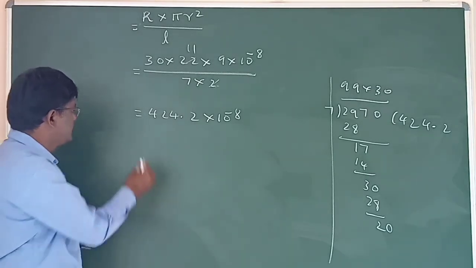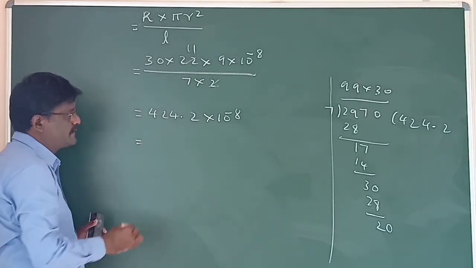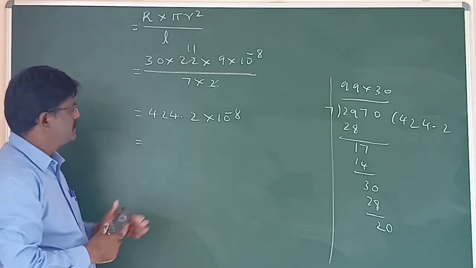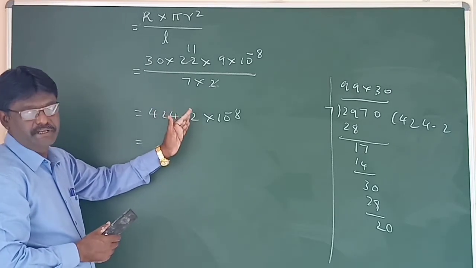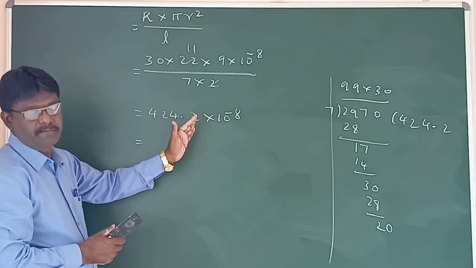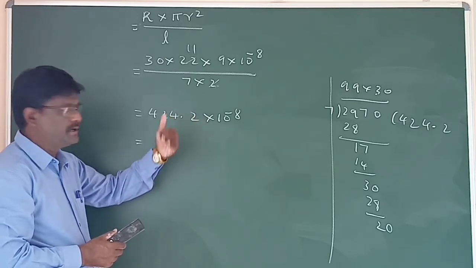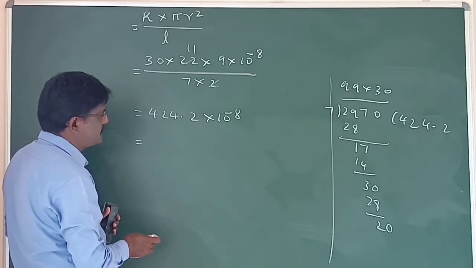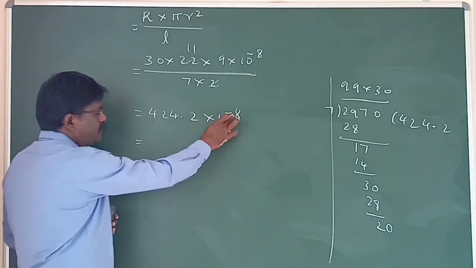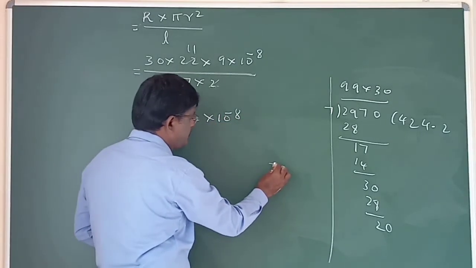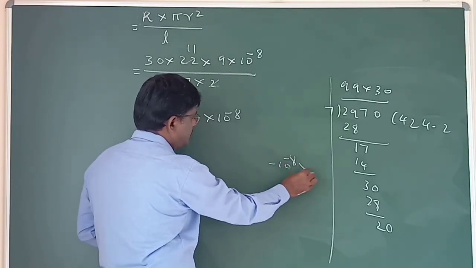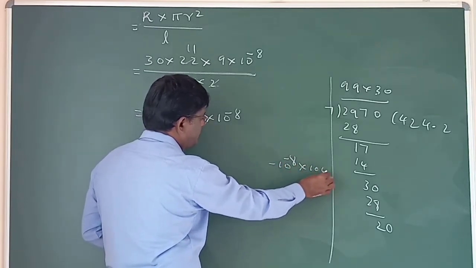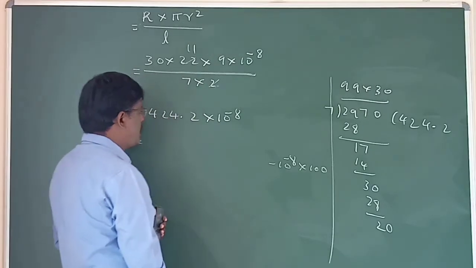Then in practice, usually the resistivity of substances is kept in terms of 10 power minus 6. Here we have 10 power minus 8. In order to have 10 power minus 6, we have to multiply by 100.